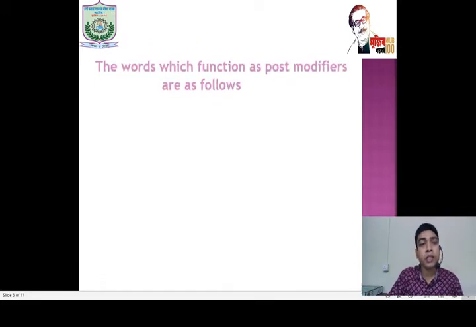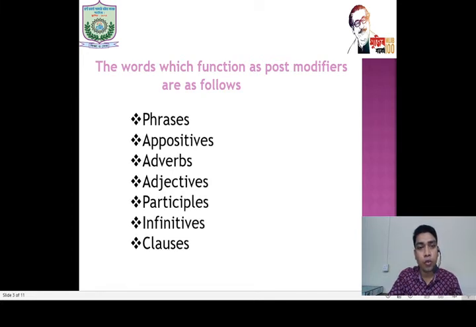Dear students, the words which function as post modifiers are as follows: phrases, appositives, adverbs, adjectives, participles, infinitives, and clause. All these function as post modifiers.